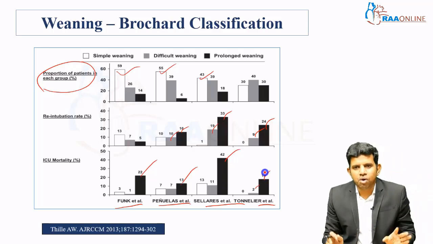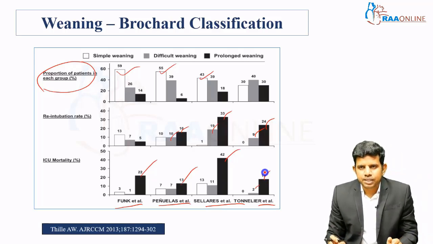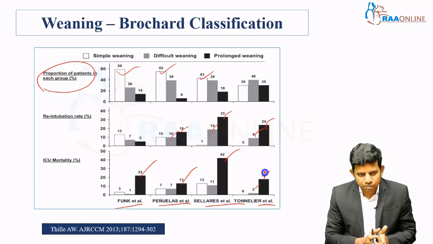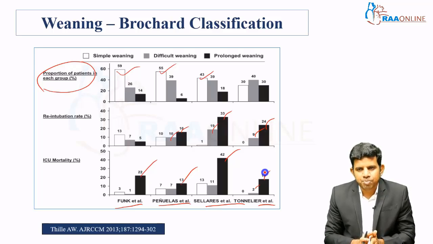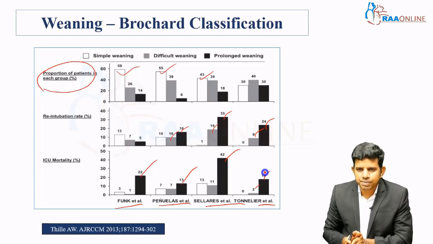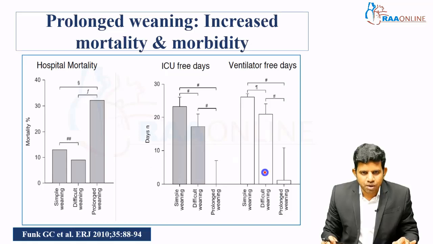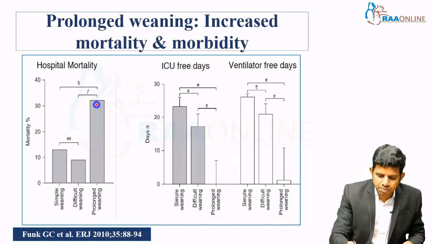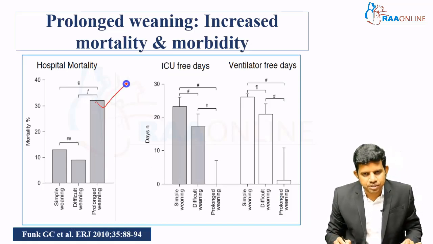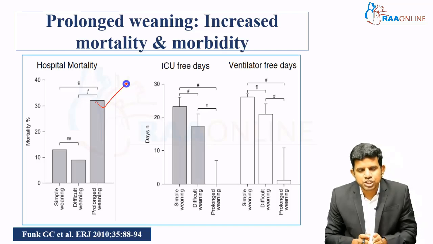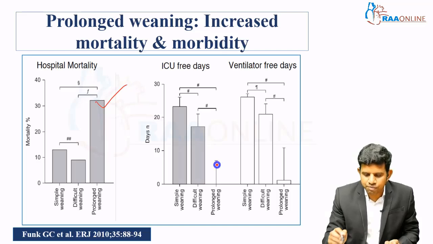If you put together all these studies, most of the patients come under simple weaning, but the patients who come under difficult and prolonged weaning have a higher re-intubation rate and higher ICU mortality. Not only ICU mortality, the studies also showed in-hospital mortality is also very high in patients with prolonged weaning, and ICU and ventilator-free days are fewer with prolonged and difficult weaning.